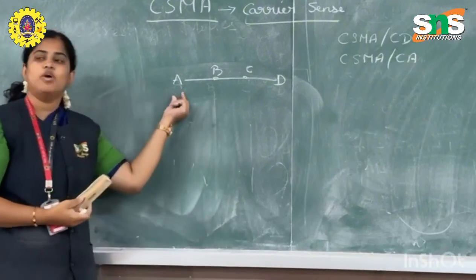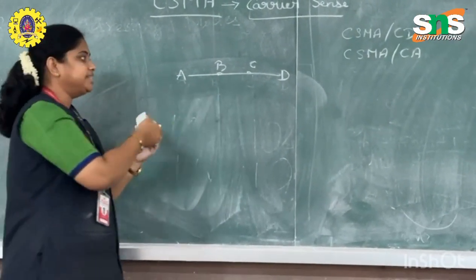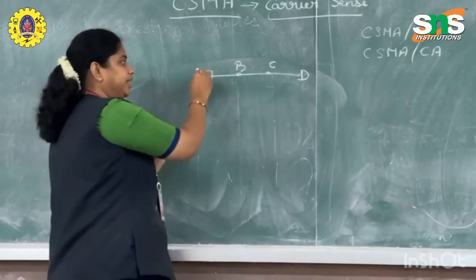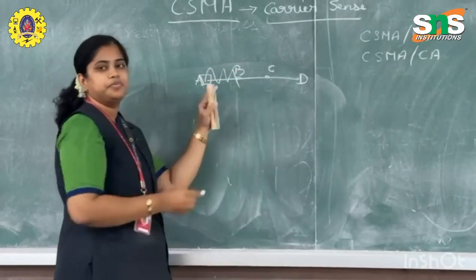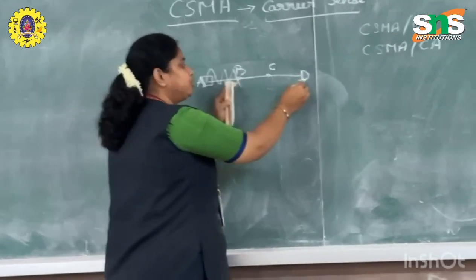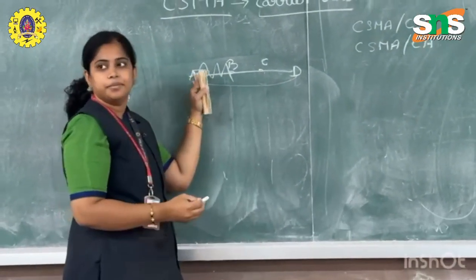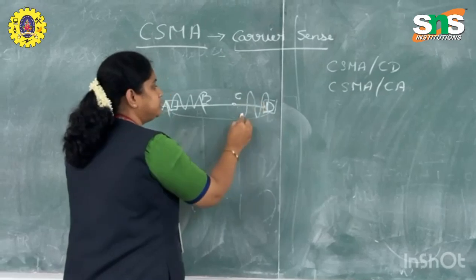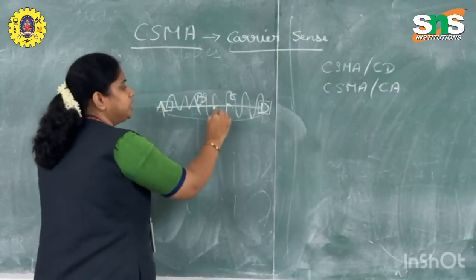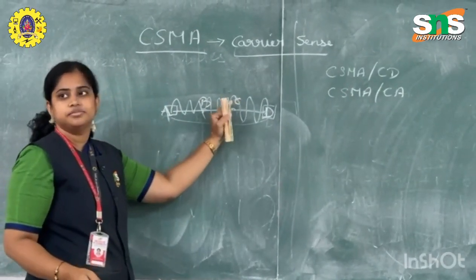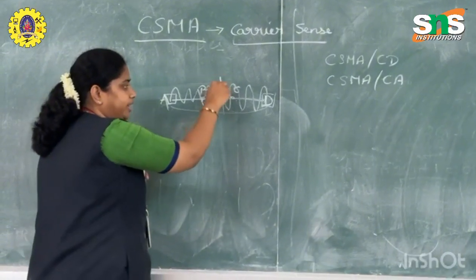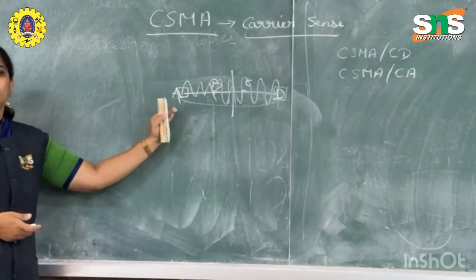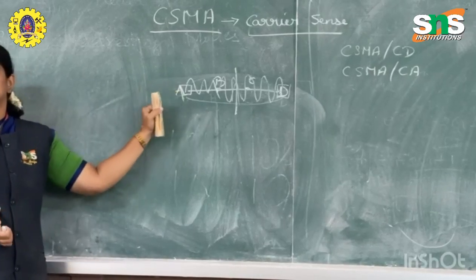Assume A wants to send data to D. It senses the channel, sees that it is free, and starts sending the data. Assume that B also wants to send some data to A. It will also sense and start transmitting the data. What will happen is that both data will collide at the midpoint and your entire data will be lost. That is the disadvantage here.